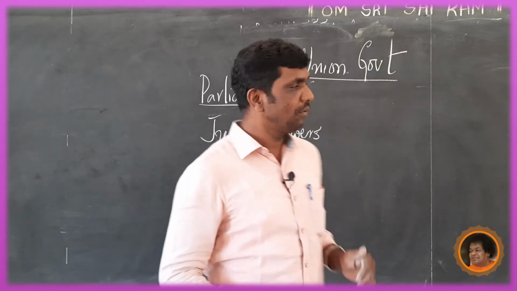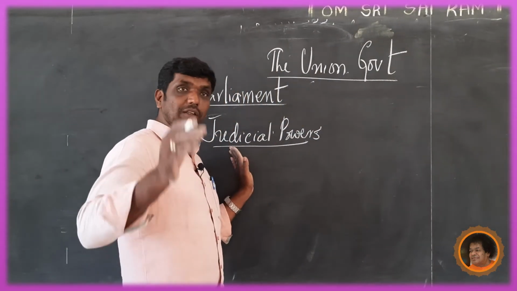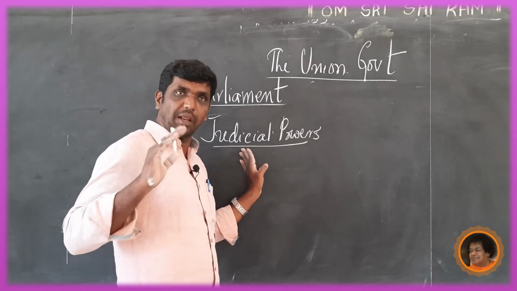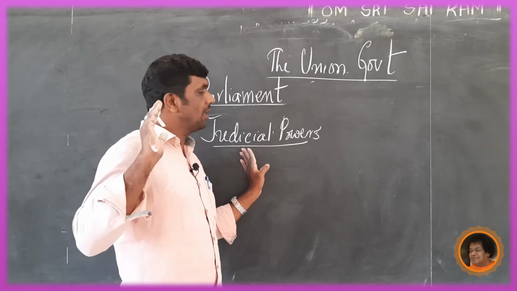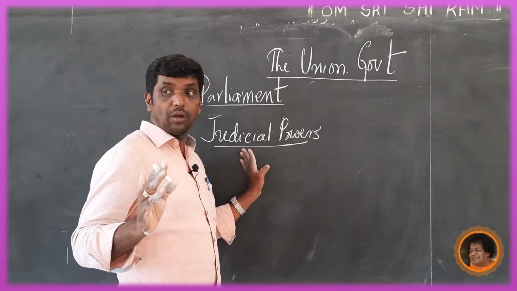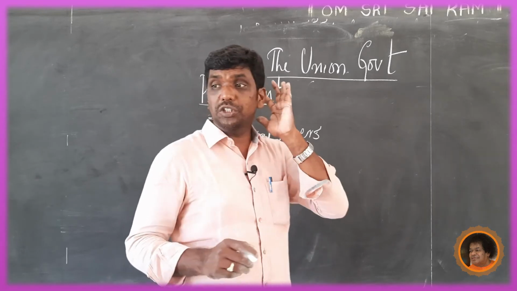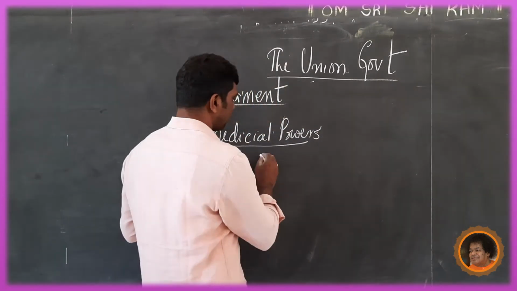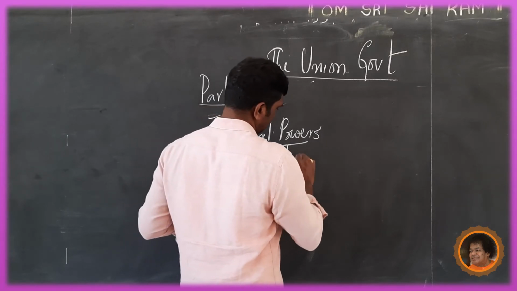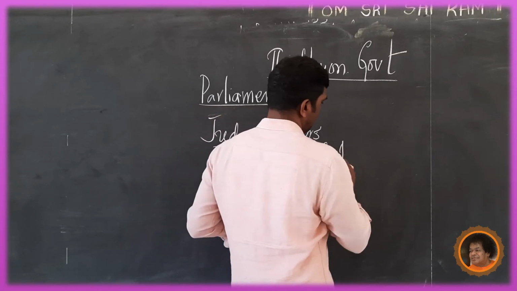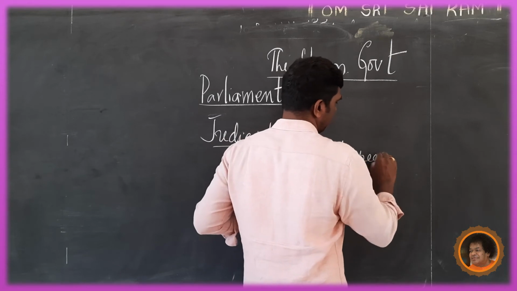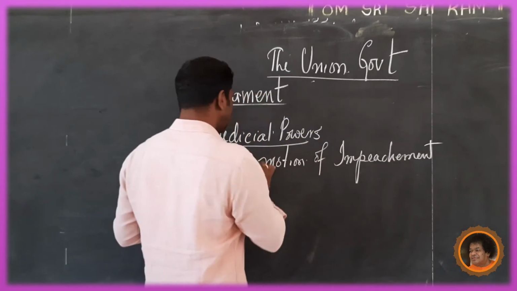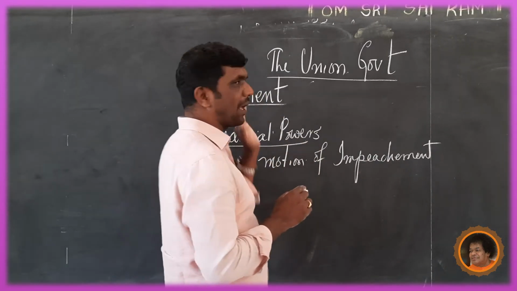The judges of the High Court and the Supreme Court can be removed by both the houses of the Parliament, but that is called the motion of impeachment. Through the motion of impeachment. See, this is one of the judicial powers of Parliament.